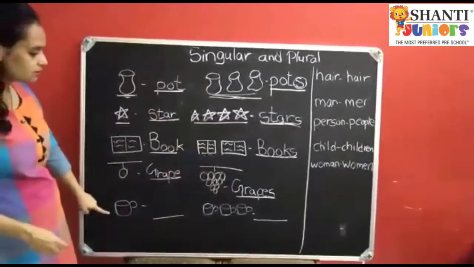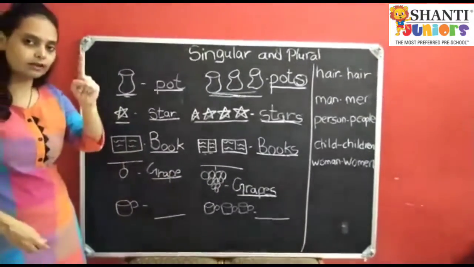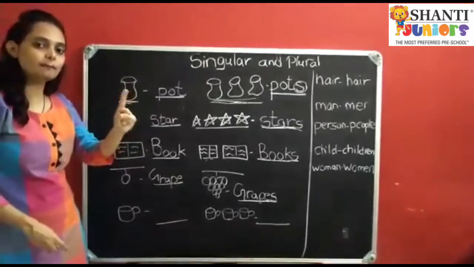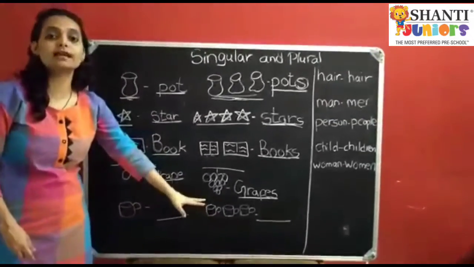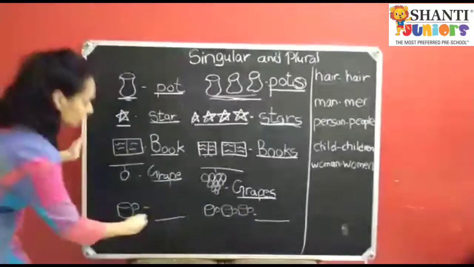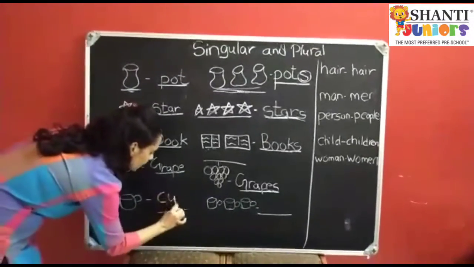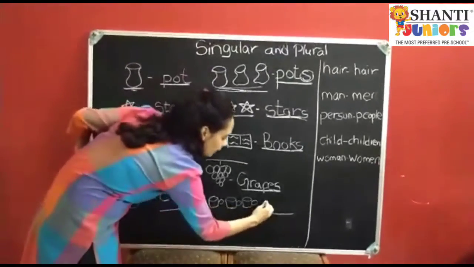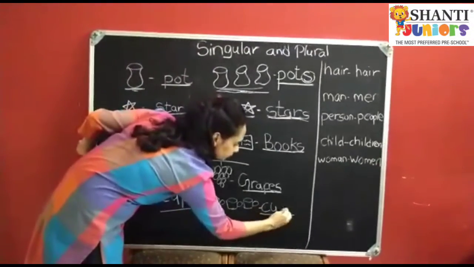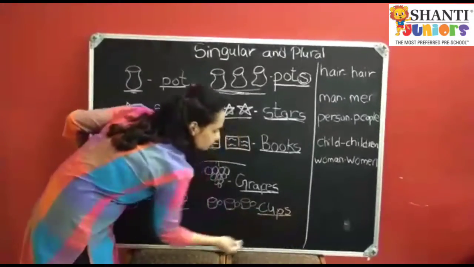Okay, now cup, children. Can you see there is only one cup? If there is only one cup, I am going to say cup. C-U-P, cup. And if there is more than one cup, I am going to say cups. Okay children?